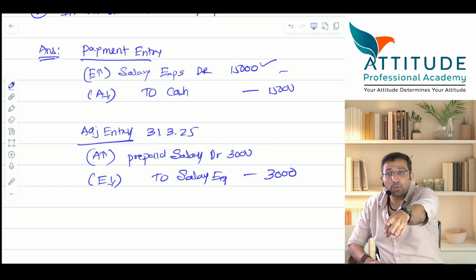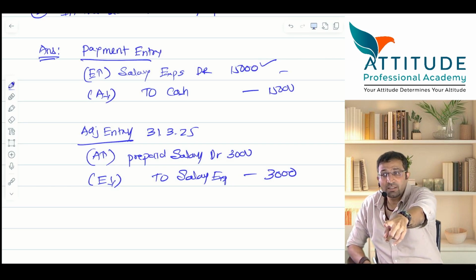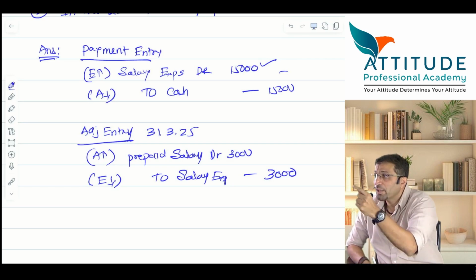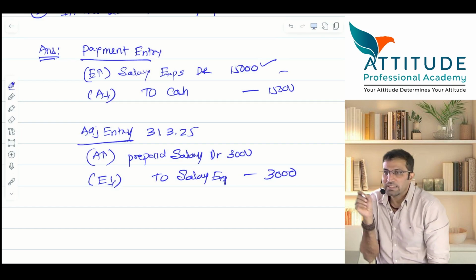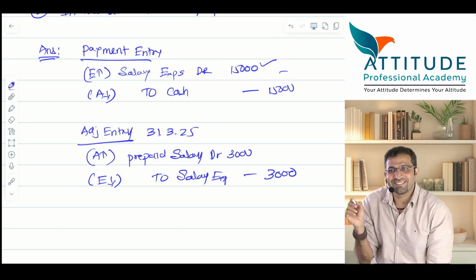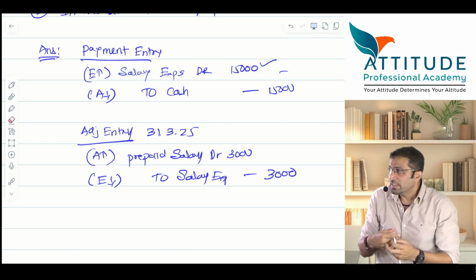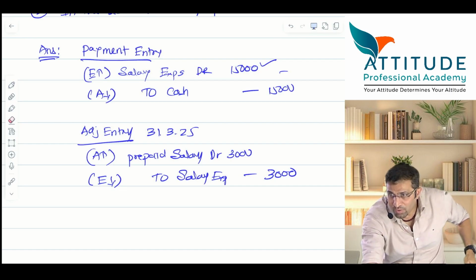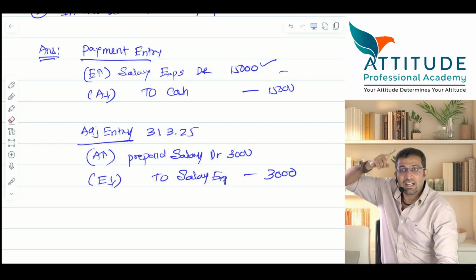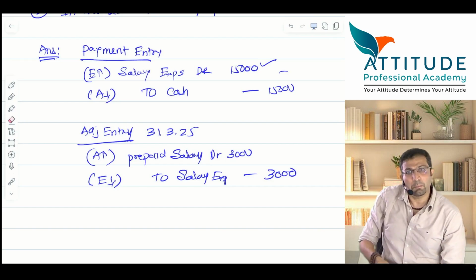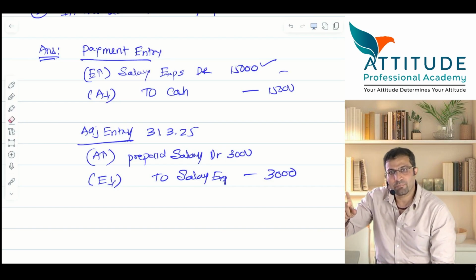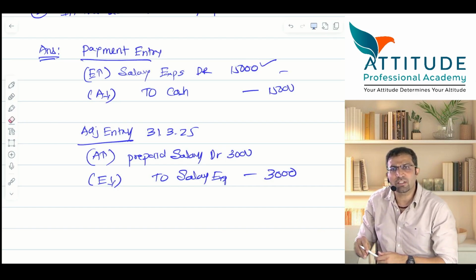And what have they taught you in your first year? Salary paid, inner column 15,000, less prepaid. And mechanically, if outstanding, add it; if prepaid, less it. By-hearting it, no by-hearting here. Useless fellows, understood?